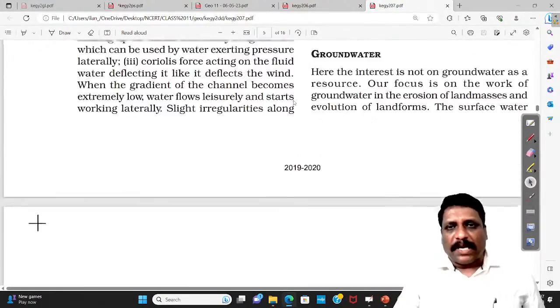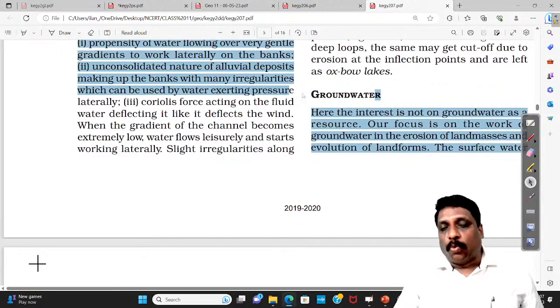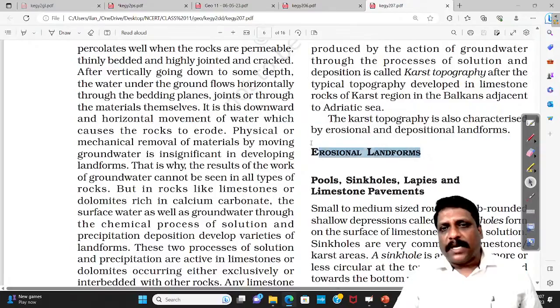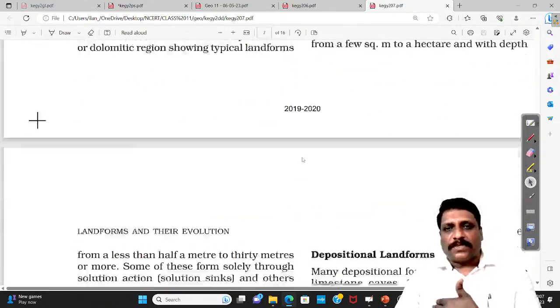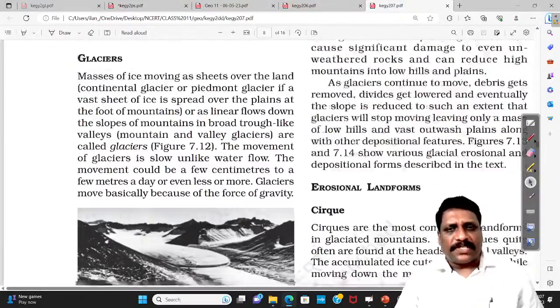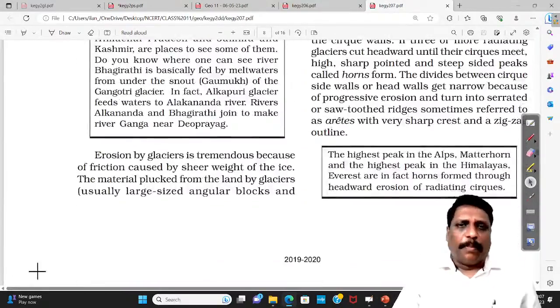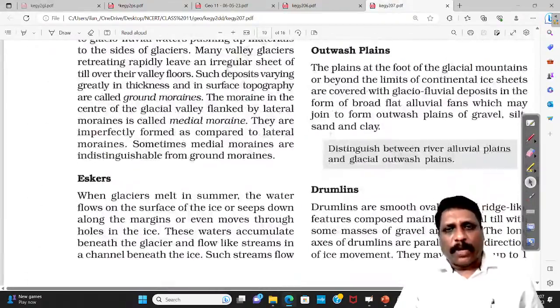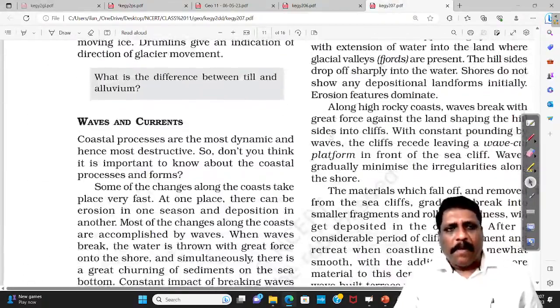Similarly, when I talk about groundwater, underground water, same thing: what are the erosional landforms and what are the depositional landforms? That's how I have to differentiate. Again, glaciers: erosional landforms, depositional landforms. Then sea waves, waves and currents, particularly sea waves, the same thing.